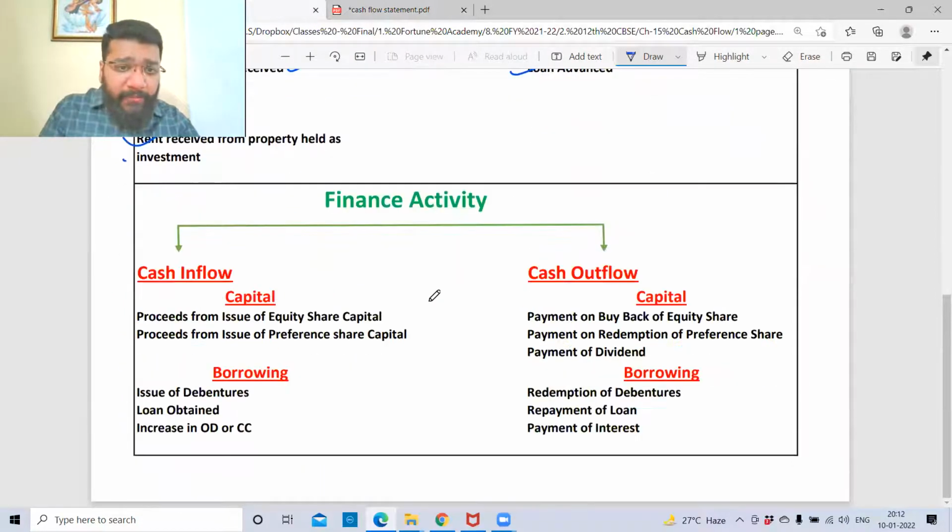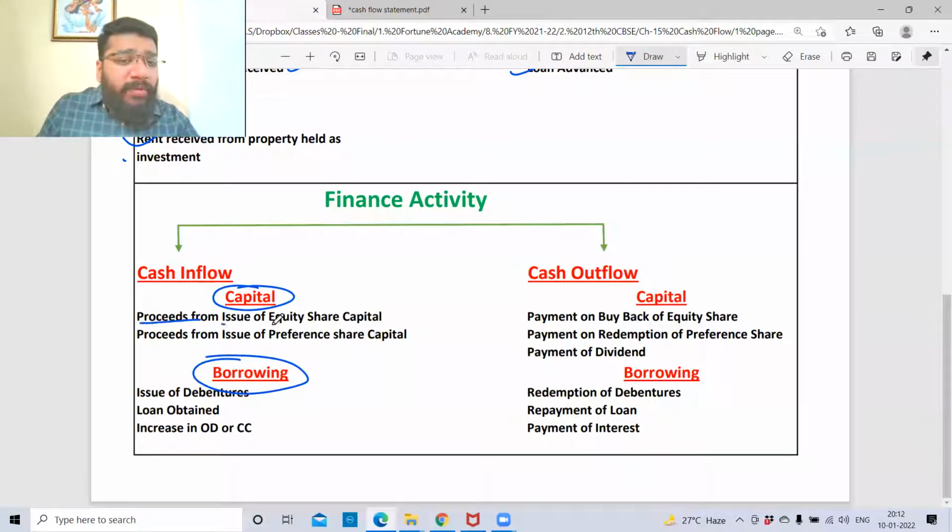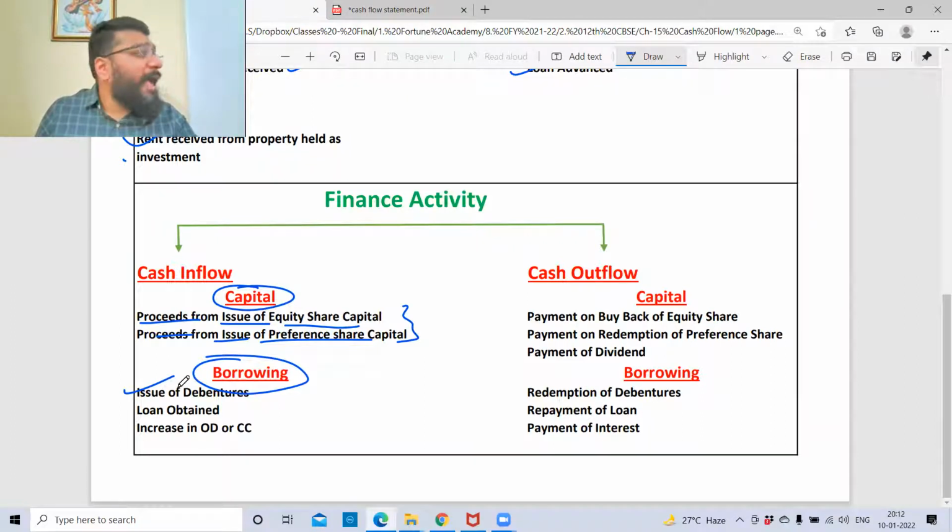I've given the summary here, financing activity. So cash inflow from capital source and borrowing source. From capital, what? Proceeds from issue of equity share capital. Proceeds from issue of preference share capital. These are the two sources of cash inflow from capital. Now from borrowing: issue of debenture, issue of bond, issue of share warrant, whatever document, instrument, debt instrument. From that money is coming in. It's a cash inflow of the financing activity. Loan obtained, increase of OD and CC limit, all are cash inflow.